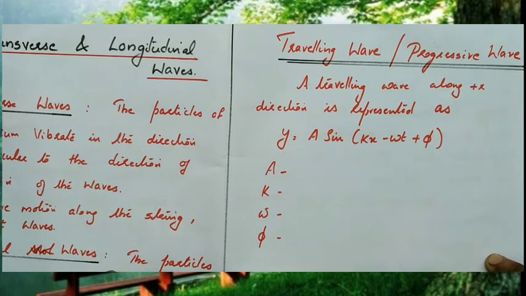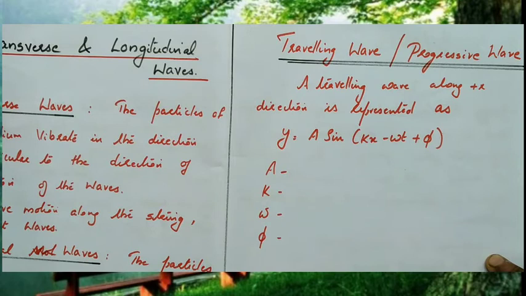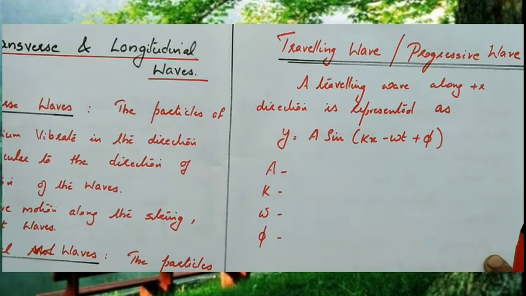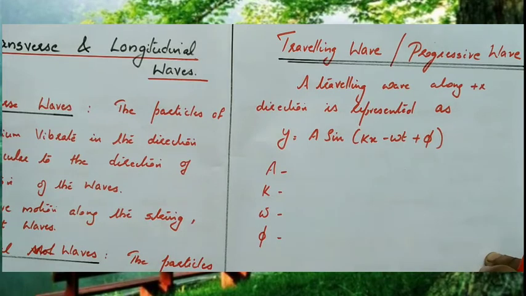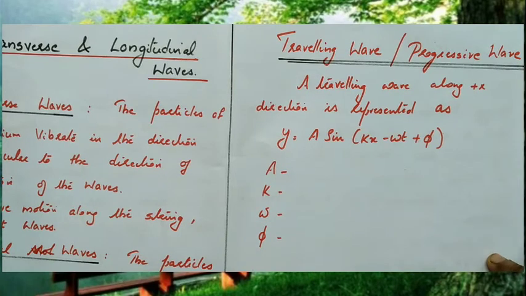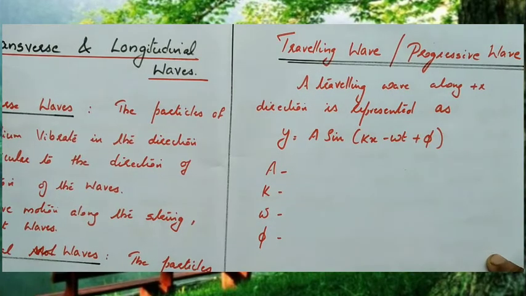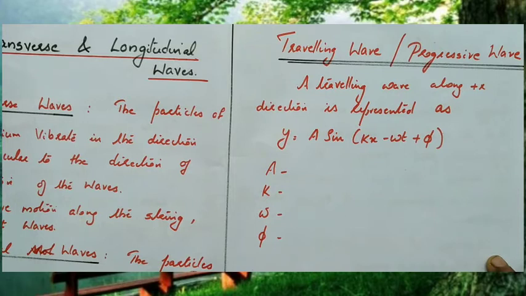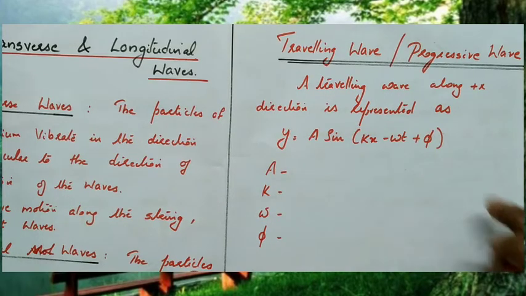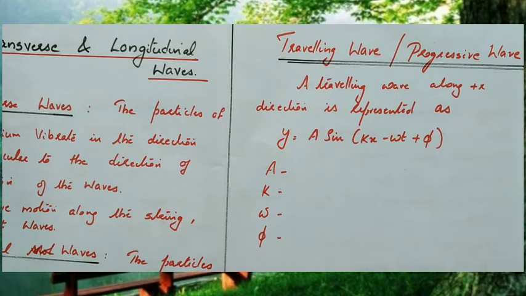Travelling waves are waves which travel from one point to another. For example, sound waves, light waves, UV rays, gamma rays, water waves. These are all transferring energy from one point to another. Such waves are called travelling waves or progressive waves.